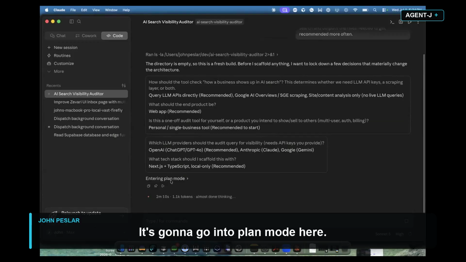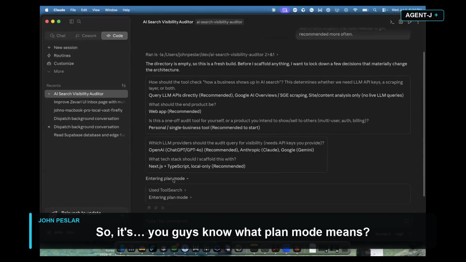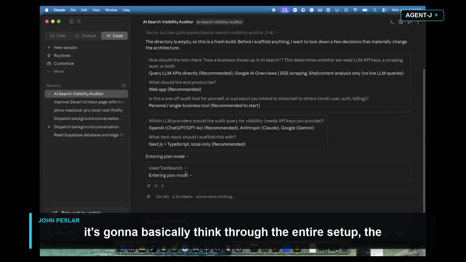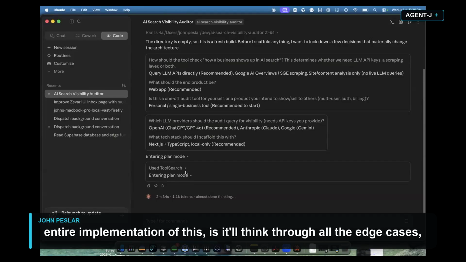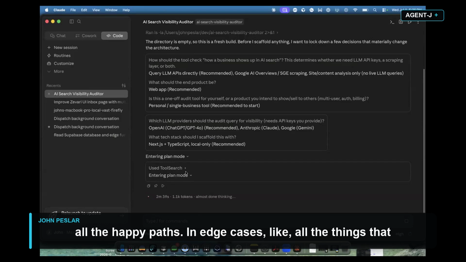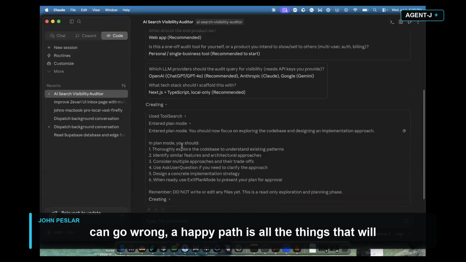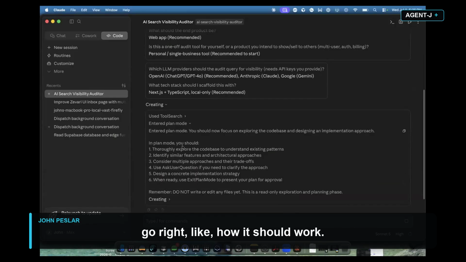It's going to go into plan mode here. So you guys know what plan mode means? Plan mode means that before it builds anything, it puts it into a special mode where it starts thinking through how to build this. It's going to think through the entire setup, the entire implementation of this. It'll think through all the edge cases, all the happy paths. An edge case is like all the things that can go wrong. A happy path is all the things that will go right, like how it should work.